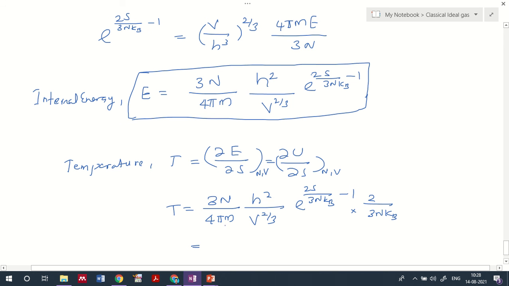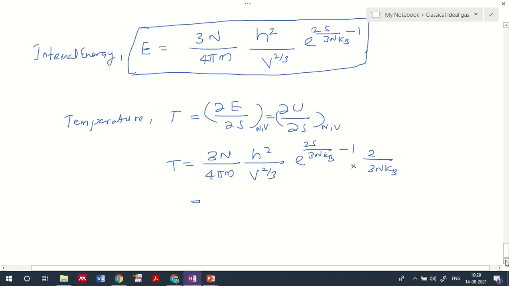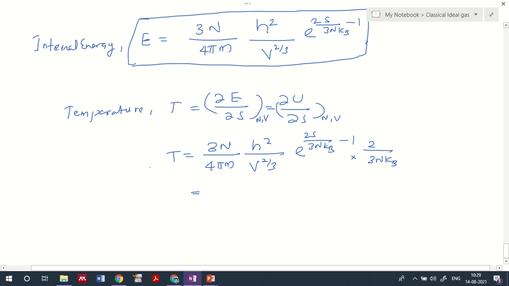Now what is this term, 3n by 4 pi m, h square, v raised to 2 by 3, e raised to 2s by 3nkB minus 1? This is E, the internal energy, right? So I can represent temperature in terms of internal energy, because this entire term is E. So E into 2 by 3nkB.